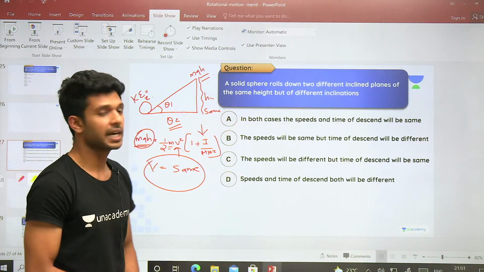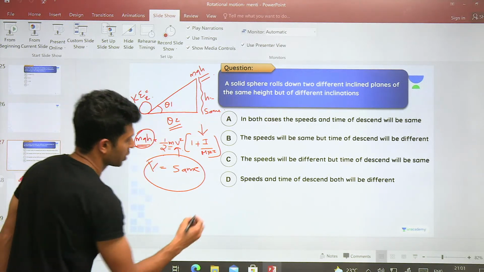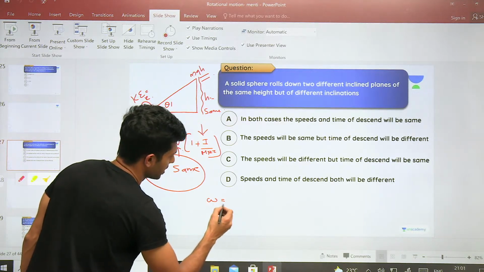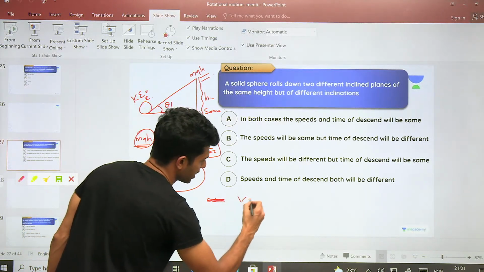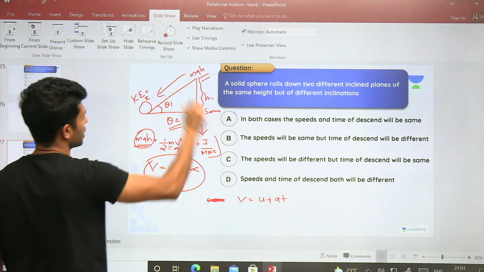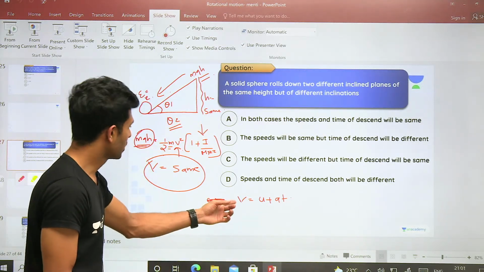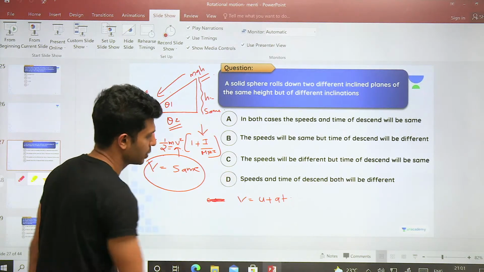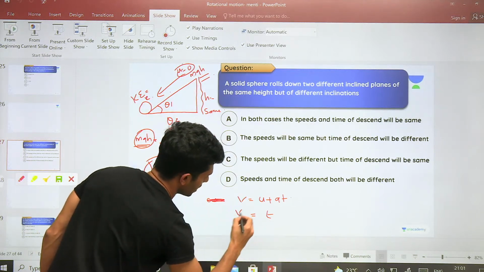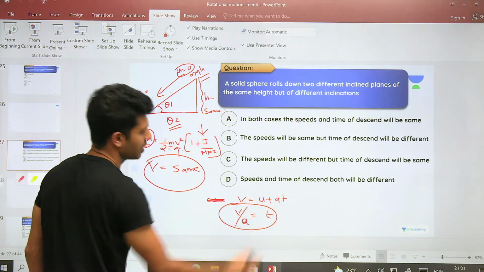The question is, what about the time taken? For finding the time taken, we can make use of the formula v equal to u plus at. Considering the linear or translational motion of the body, we can write v equal to u plus at. What is the final velocity in both the cases? It's the same. What is the initial velocity? It's 0. So the time is equal to v by a.